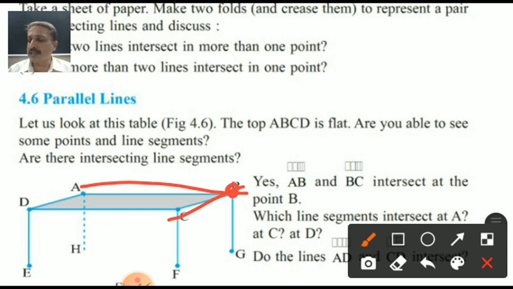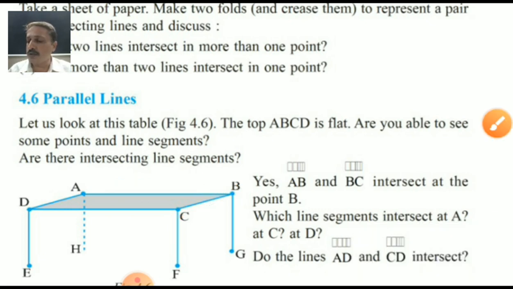Point A, where do we get it? Yes, AB and AD. They meet on point A. Same way, AD and DC meet on point D. Is it or not? Yes, student. Do this for the other intersecting lines.